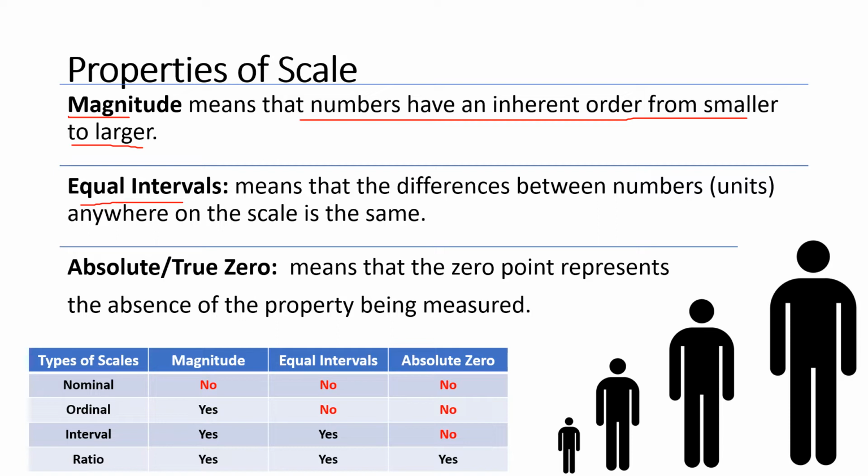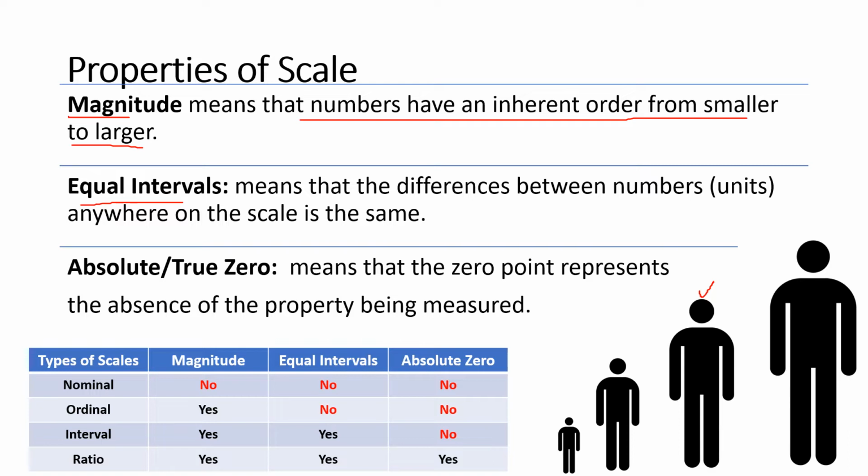If you talk about the magnitude, it means this particular individual has a higher or lower value than that one. So it means this one has more of the trait in comparison to this particular individual. In terms of height, it may be higher, or more of the trait in comparison to that person.